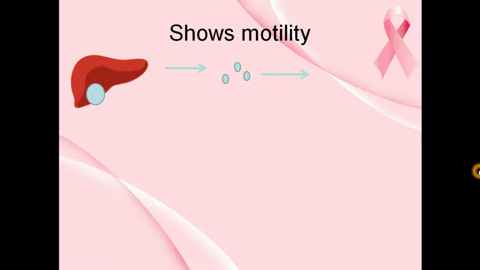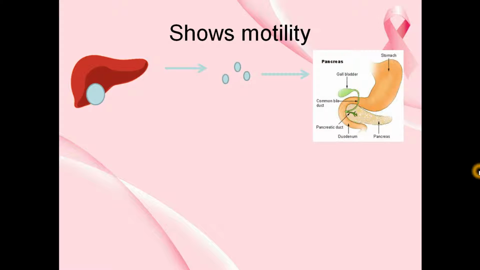It can go and bind or attach to some other site, called a secondary site. In this case, it is going and attaching to a secondary site, which is the pancreas. Now it will start growing even on the pancreas. Okay, now in this case, it has become very dangerous to the human body. Now, the first stage, which is the normal growth of the cells, is called a tumor.